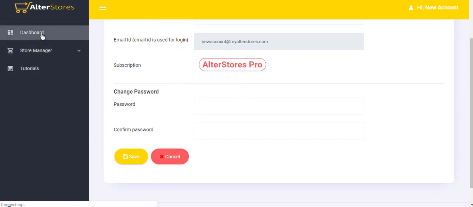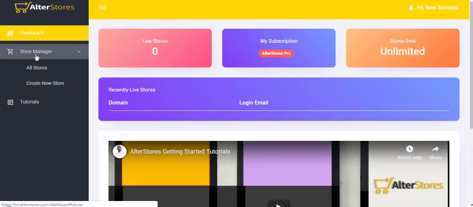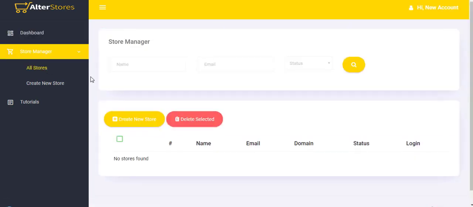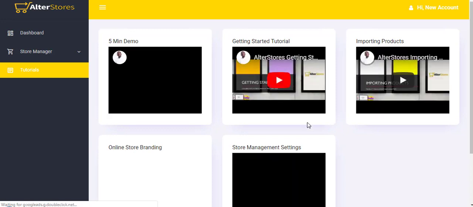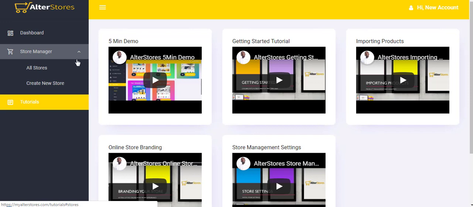Coming back to the dashboard, you can also see what we call the store manager. The store manager tells you how many store users you already have. You can also access the entire tutorials here. Once you're done going through the tutorials, coming back to the store manager, you see here that you can create a new store manager. So we'll move from this stage to the next dashboard you are going to see.